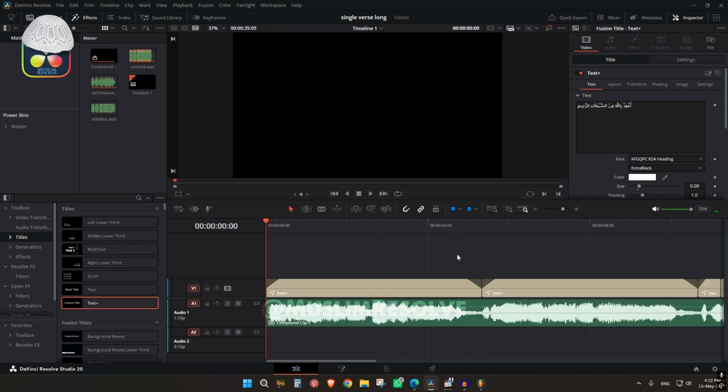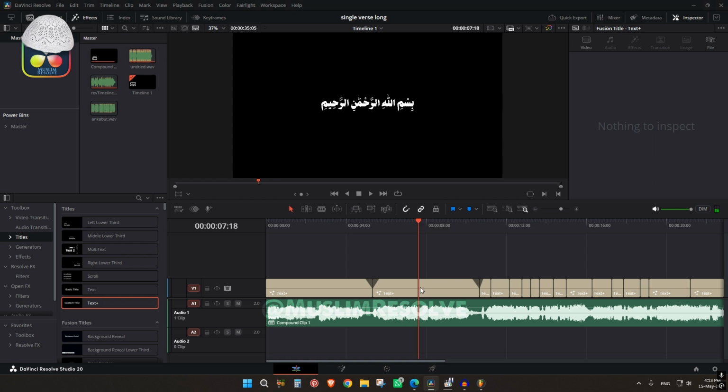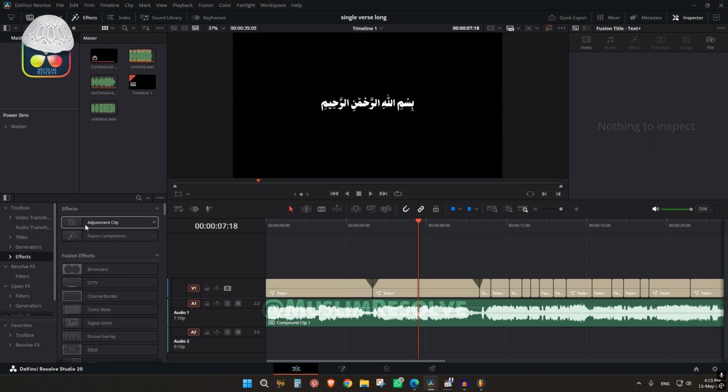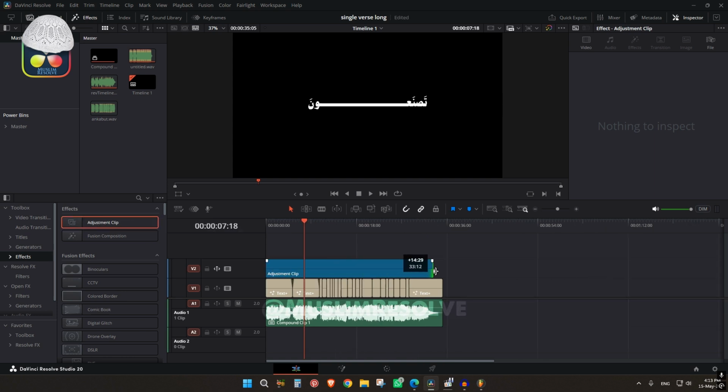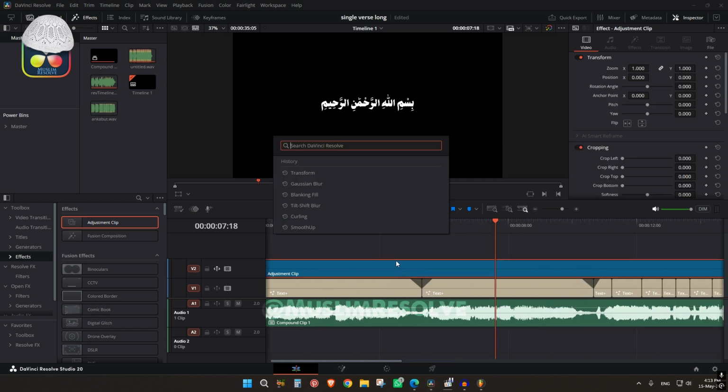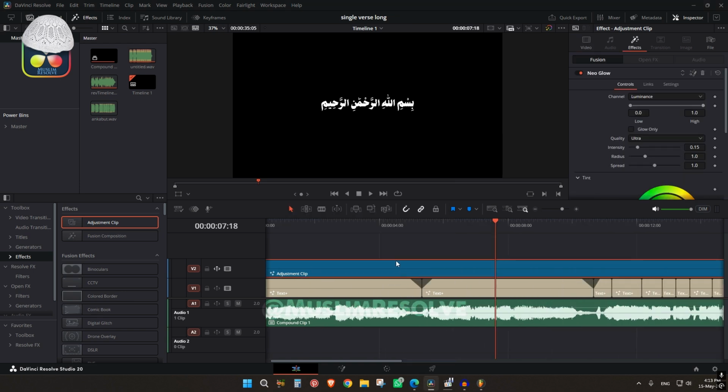So alhamdulillah, we have completed this. Now we can add some glow. I'll go in the effects panel, select adjustment clip and extend it to the end. Now I have a plugin called Neo Glow. So now you can see it started.